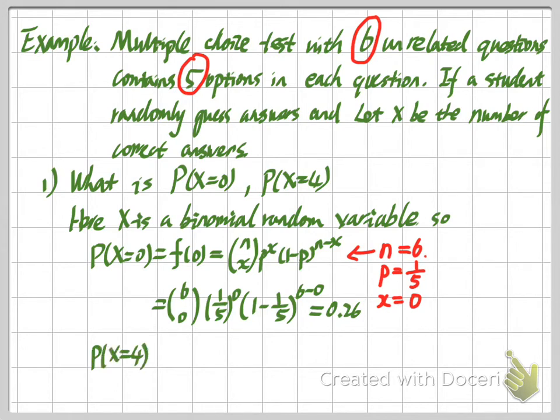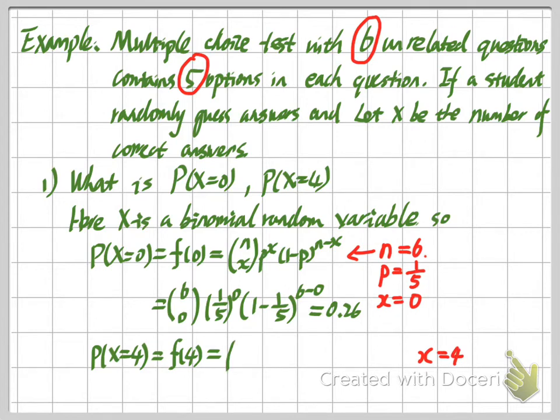And then for the probability X equals 4, all other things are the same as the previous part. The only difference is now we care about the value of our PMF at 4. So in this case, n is still equal to 6, p is still equal to 1/5, but x is now equal to 4.